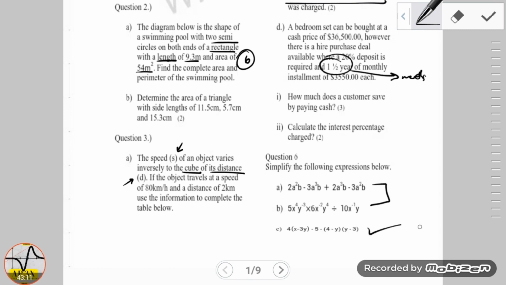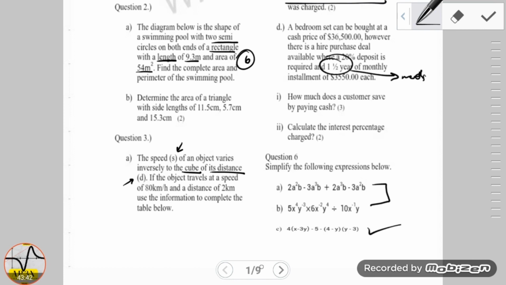Now this last question here was actually a particular topic that I did a day before the actual exam. So a lot of my students, in fact all of my students, probably 2 or 3 students got this incorrect out of probably about 70 students. So I know that this is something that we need to review. So coming up on the channel in a couple of days, we'll be going through questions on the distributive law in algebra.